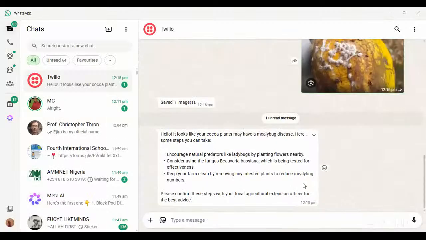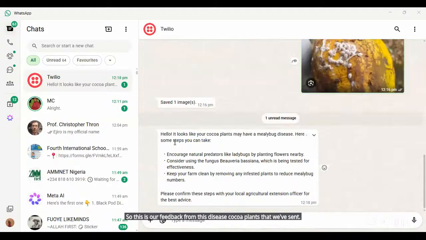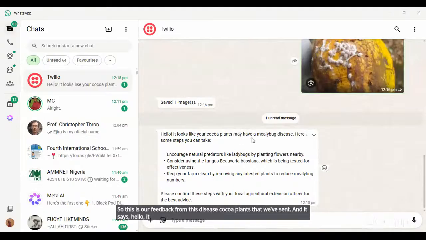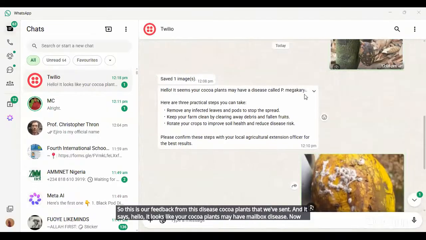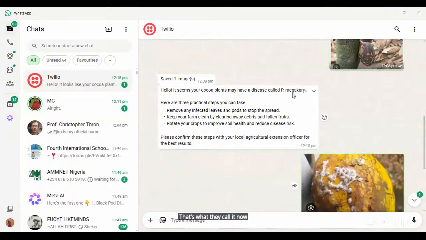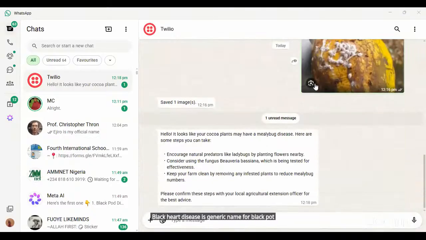Okay, so can everyone hear me? Yes, we can. So this is our feedback for the diseased cocoa plant that we sent. It says, hello, it looks like your cocoa plant may have mealybug disease. The first one was black pod disease, which is the generic name for it, and this other one is mealybug disease.